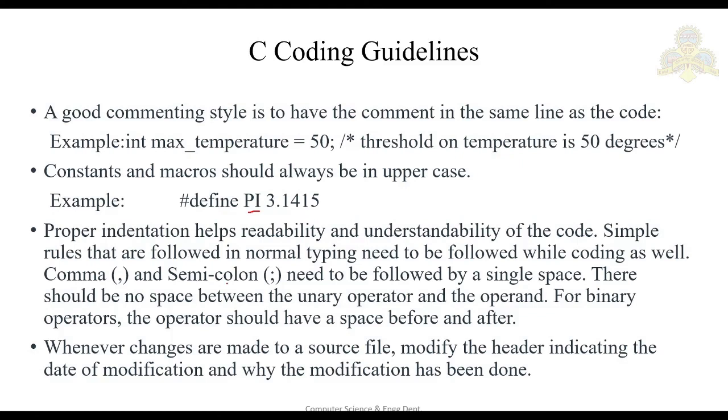And the important thing is that whenever you are using a comma, or a semicolon at the completion of a line of code, it should have a space in between. Okay, whenever you are using unary operators, you should not give a space between the operator and the operand. Something like this, you have the unary operator plus plus n, where n is a variable. You should write it like this, and not like this.